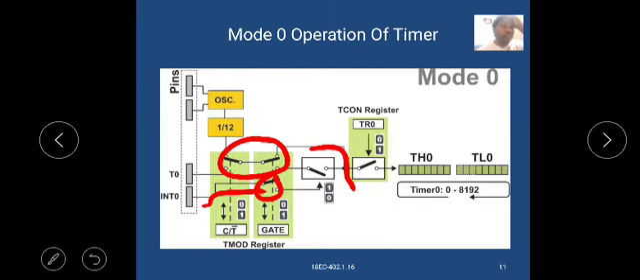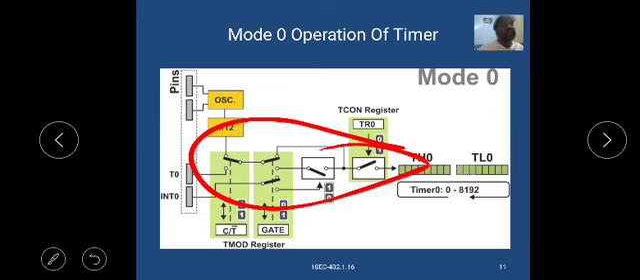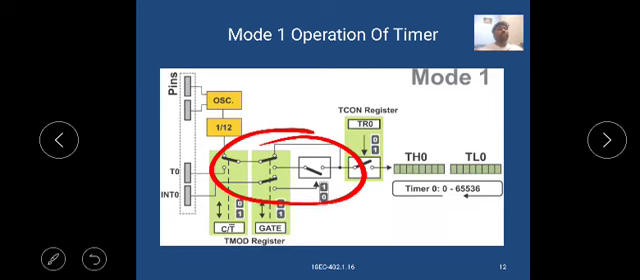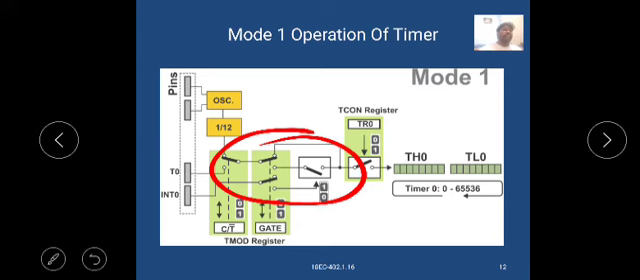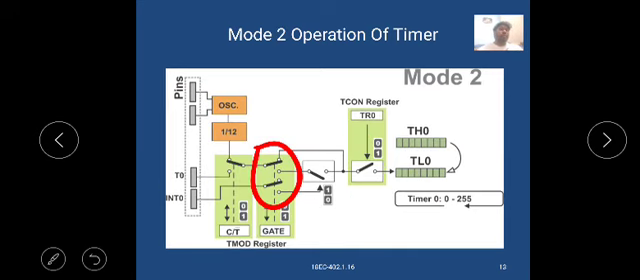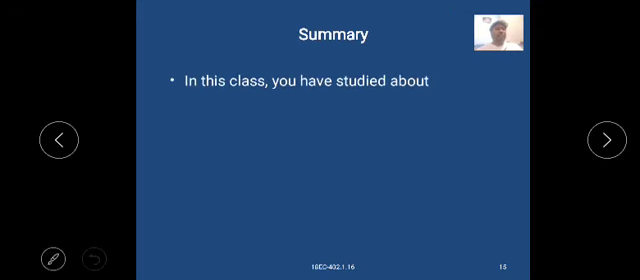Here is the mode 0 operation of the timer. You can see the diagram and arrow marks, then we can easily understand. This is the mode 1 operation of the timer, mode 2 operation of the timer, and mode 3 operation of the timer.